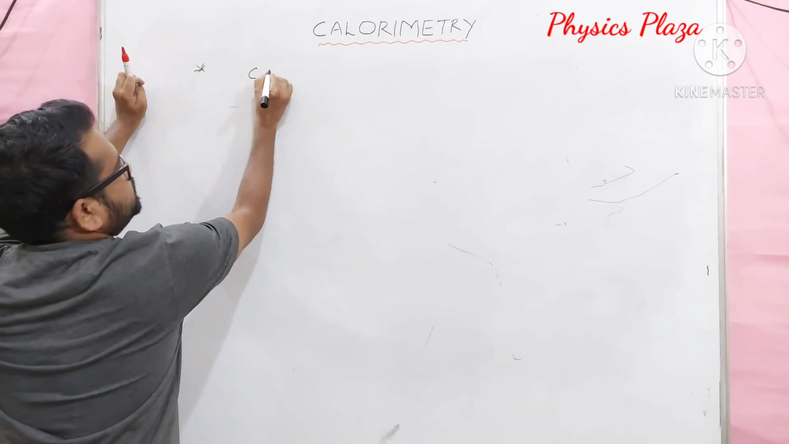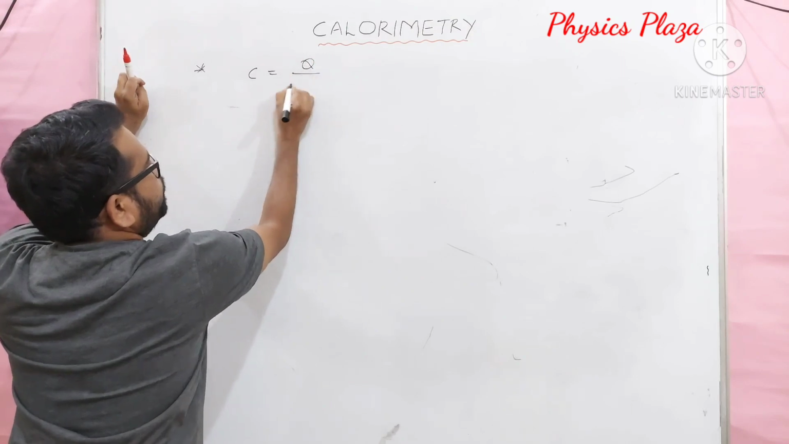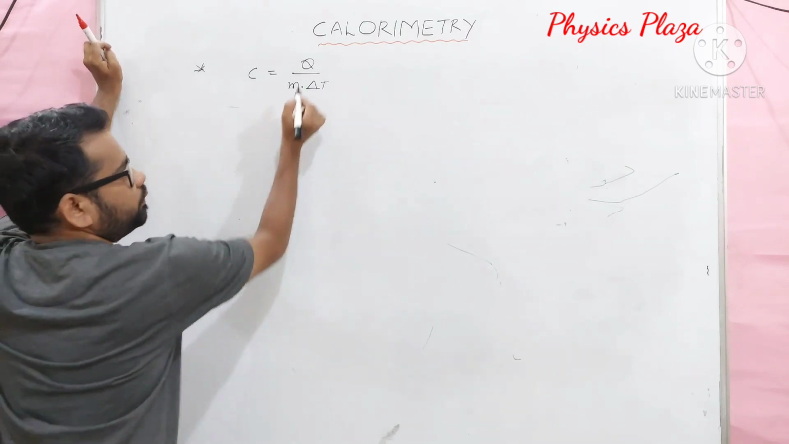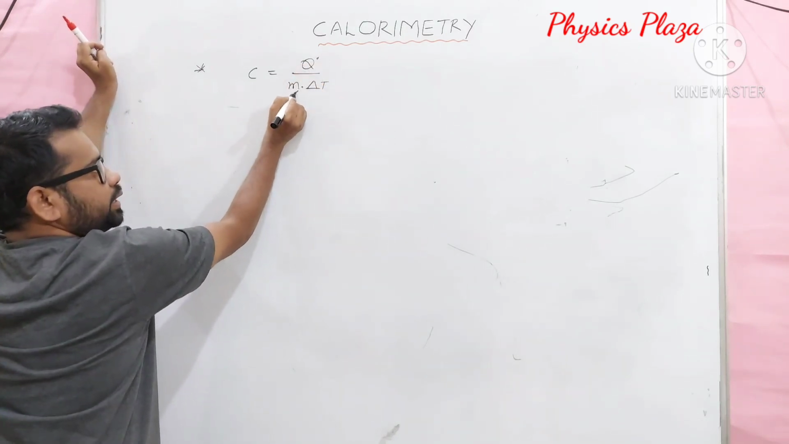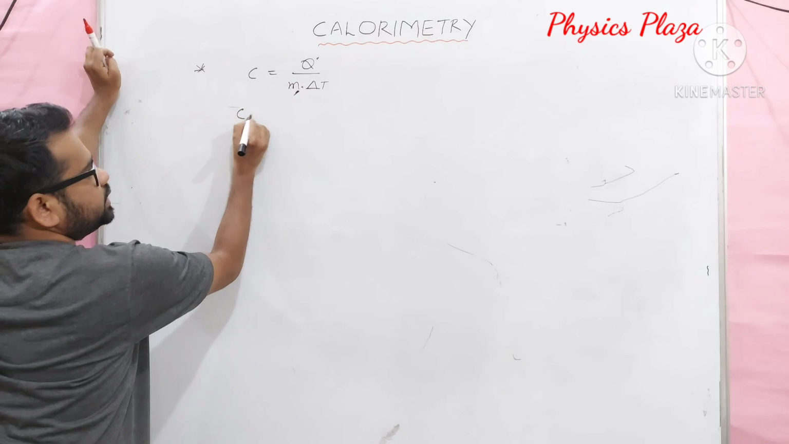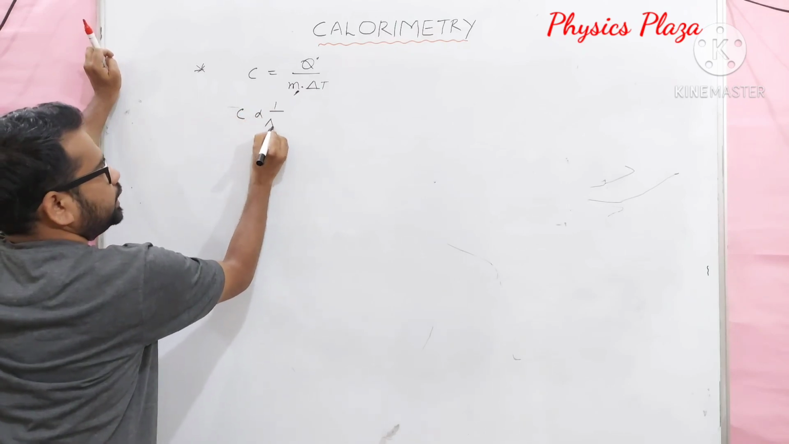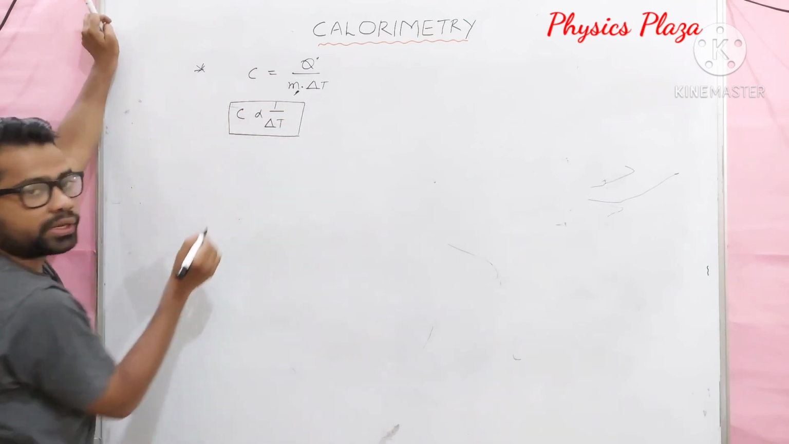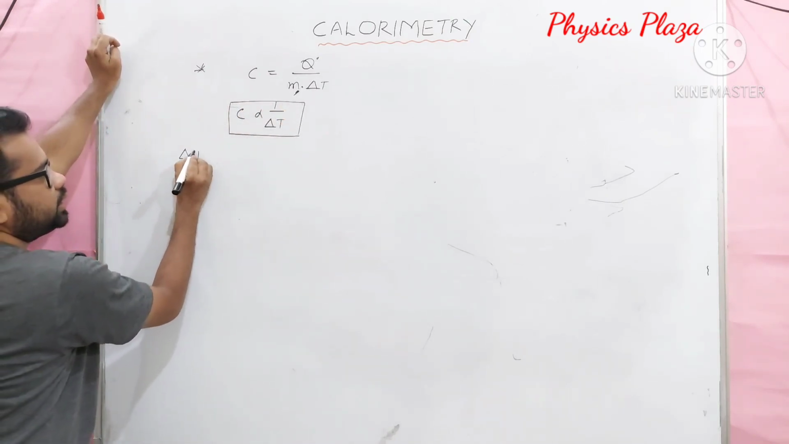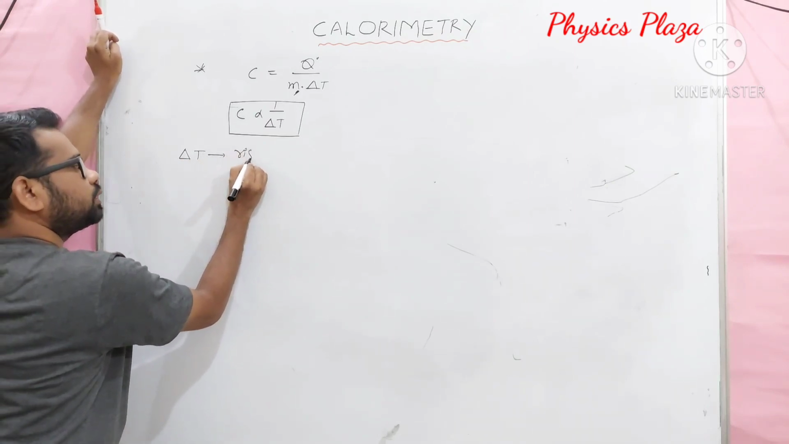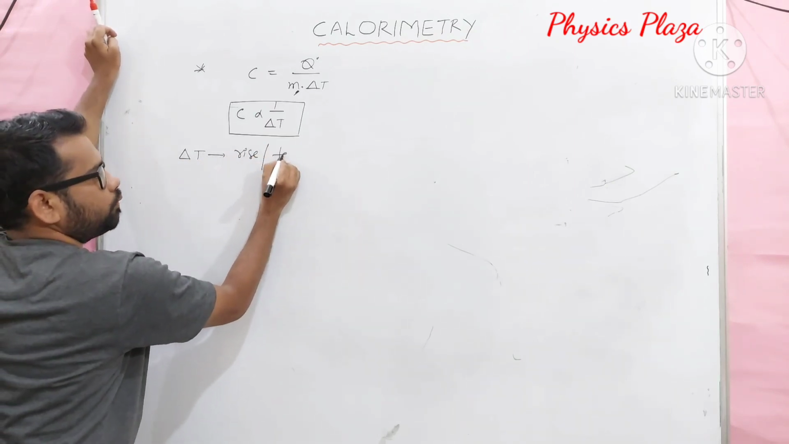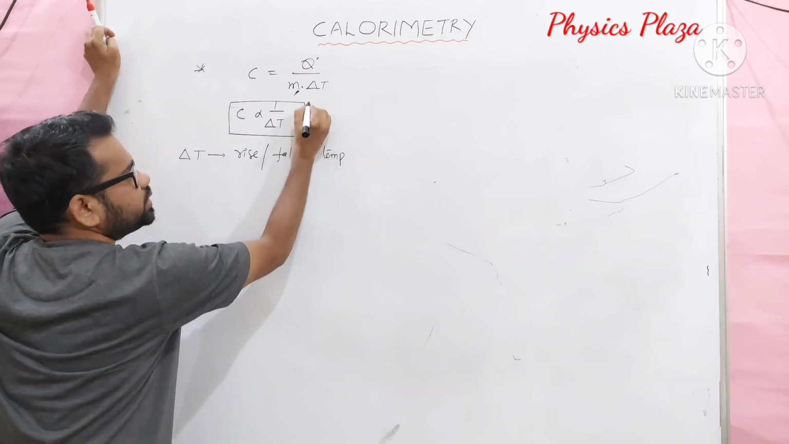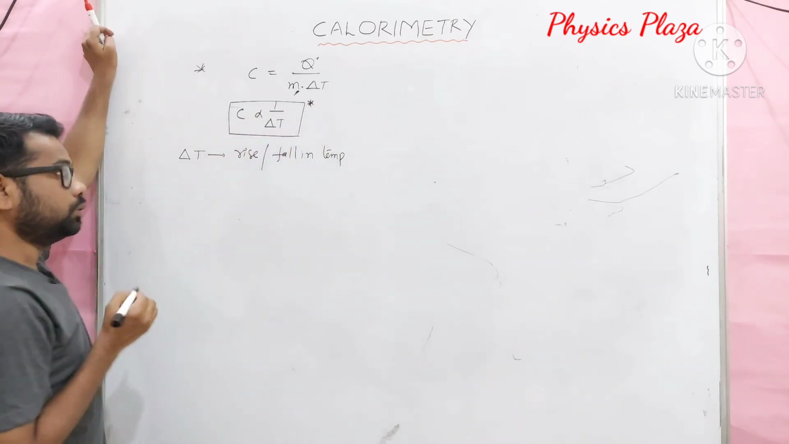So, specific capacity is equal to, we know this formula, Q by M delta T. Children, for a given amount of heat, for a given mass, C is inversely proportional to delta T. Here, what is delta T, dear children? Delta T might be a rise in temperature or a fall in temperature.